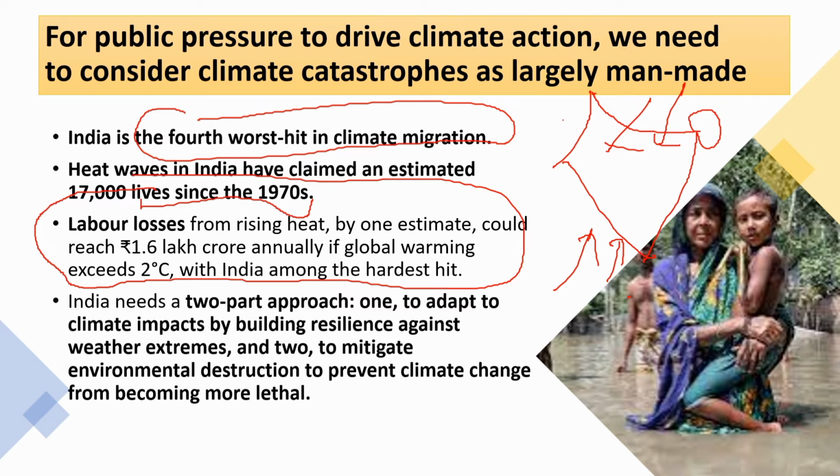So what does the author say? The author says there is a two-part approach to dealing with climate change. Number one is to adapt to the climate impact. The majority part is naturally occurring, so we can't fight that. First, we must adapt to climate change by building resilient infrastructure and making people aware about the events, with proper forecasting. Second is mitigation. This is about how we will reduce the future impact. That part also we must take care of.